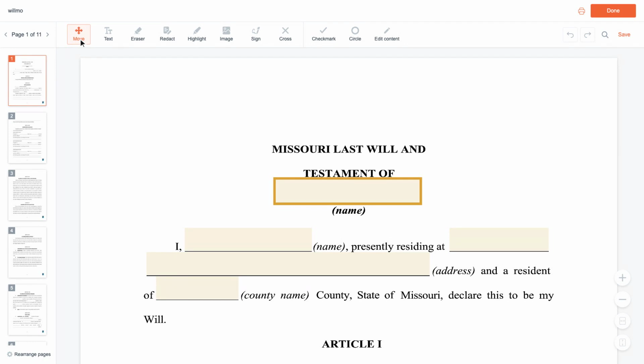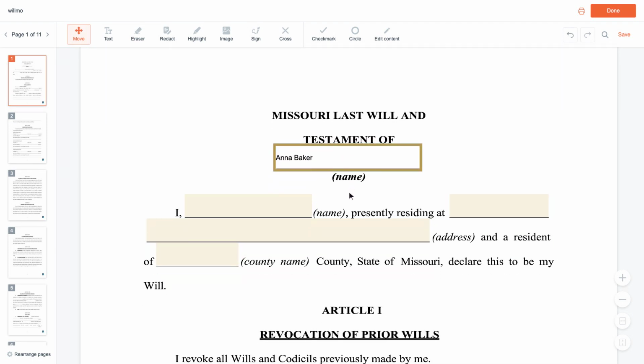Start with you, the person making the will, the testator. Type your full name at the top, then in the opening line, your name again, the city where you live, and your county. Anna Baker lives in St. Louis County.